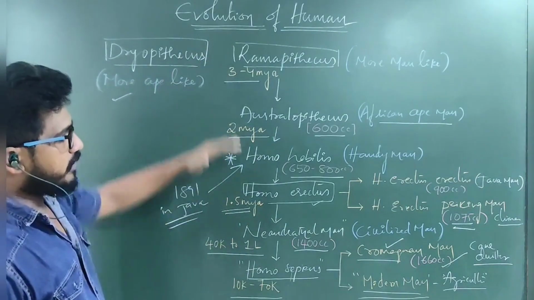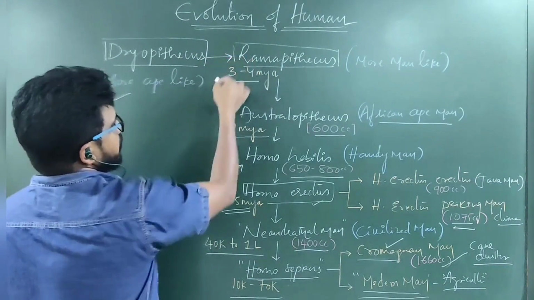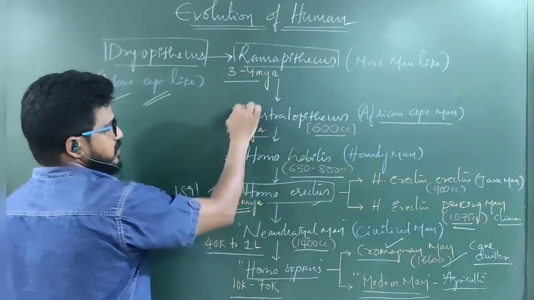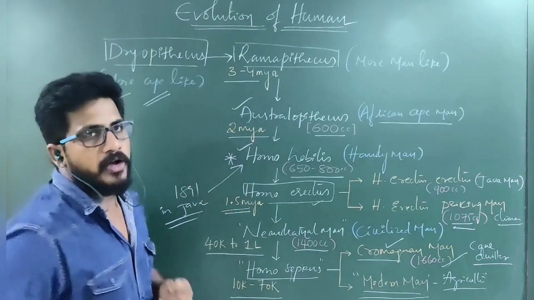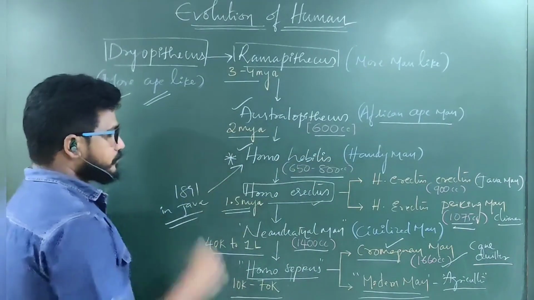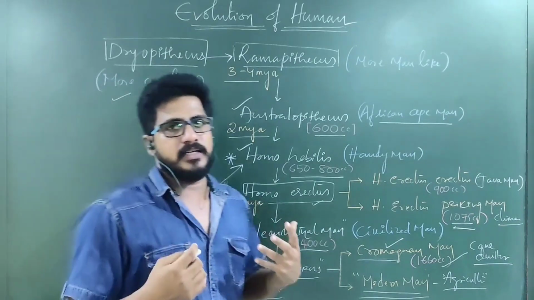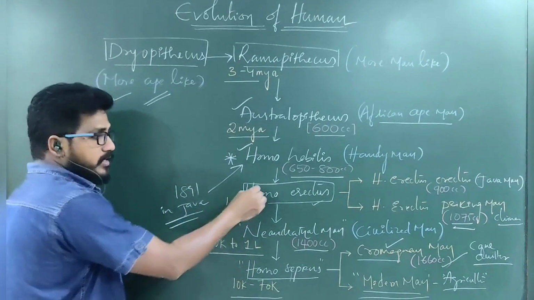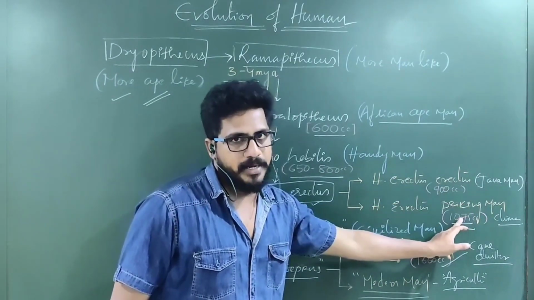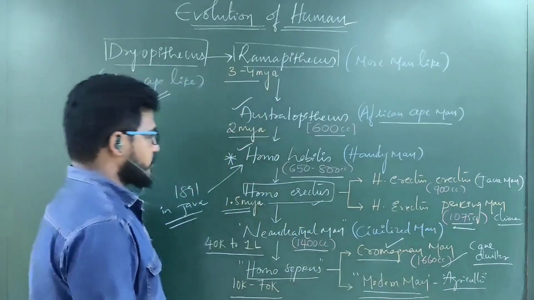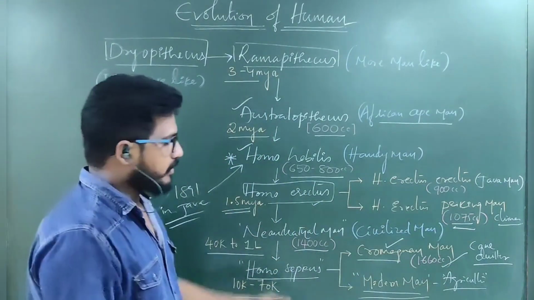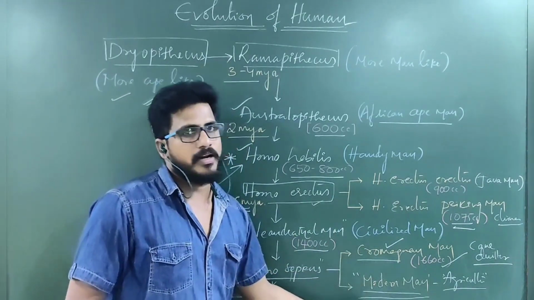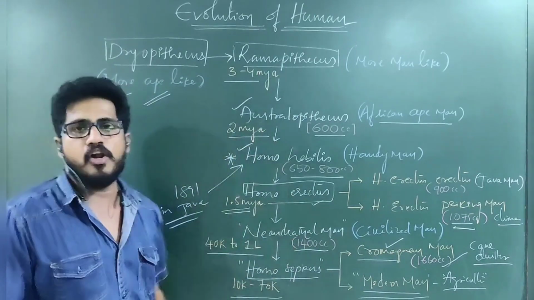Let me recap. Human evolution started with Dryopithecus to Ramapithecus. Dryopithecus is more ape-like. Ramapithecus is more man-like. From the Ramapithecus, Australopithecus. Australopithecus to Homo habilis. Homo habilis is called handyman. Then Homo habilis is not so erect, not fully erect. Homo habilis continued as an erect man, that is called Homo erectus. Now Homo erectus, Java man and Peking man. Peking man found in China. Next, Homo erectus continued as Neanderthal man, called civilized man. Civilized man became Homo sapiens in the Cro-Magnon and modern man. This is how the modern man evolved through lots of steps.